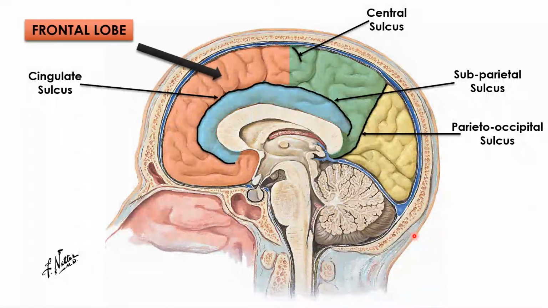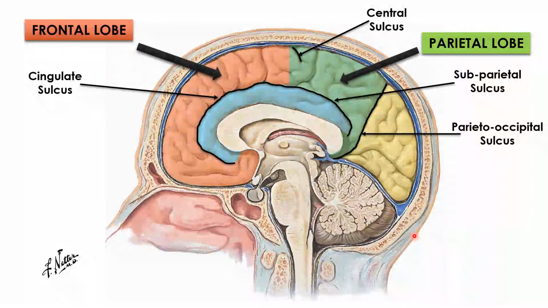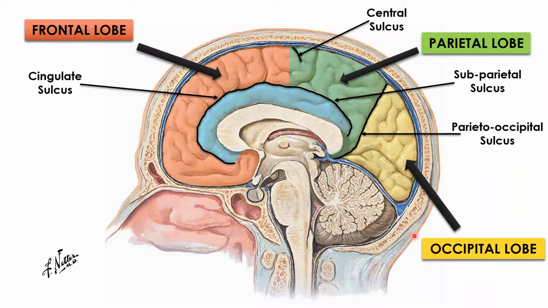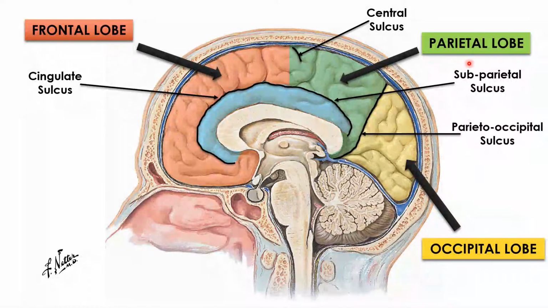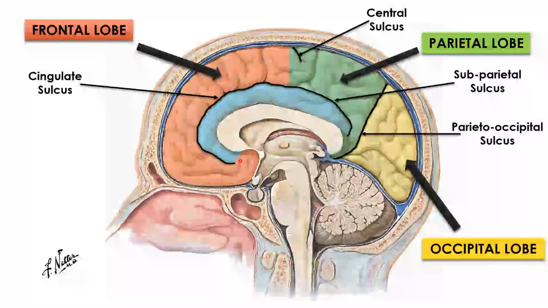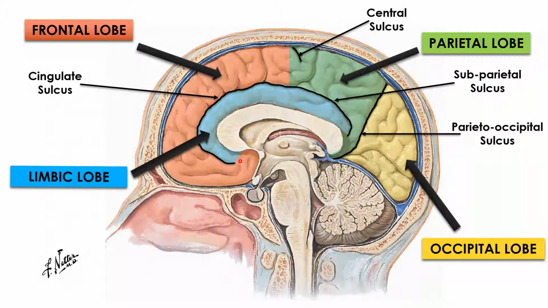Then we can mark the frontal lobe anterior to the central sulcus, the parietal lobe posterior to the central sulcus, the occipital lobe posterior to the parieto-occipital sulcus, and sometimes the parts of the frontal lobe and the parietal lobe as well as some parts of the temporal lobe will form the limbic system. Many times they are forming the limbic system, and sometimes these parts are united and named the limbic lobe.